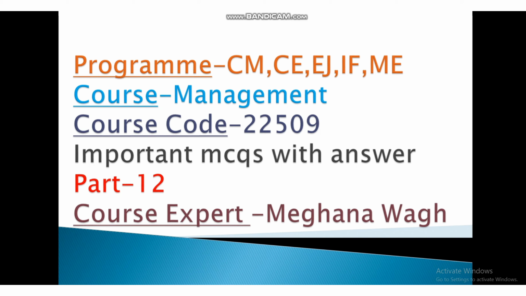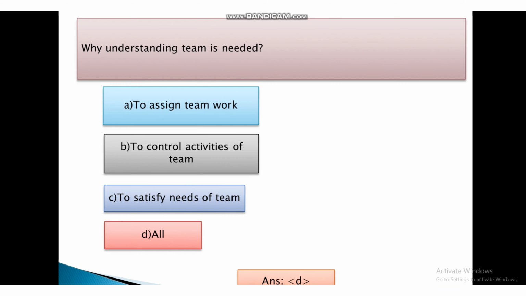Course code is 22509. First question is why understanding team is needed. First option, to assign teamwork. Second, to control activities of team. Third, to satisfy needs of team. And fourth is all. And the answer is D, that is all.